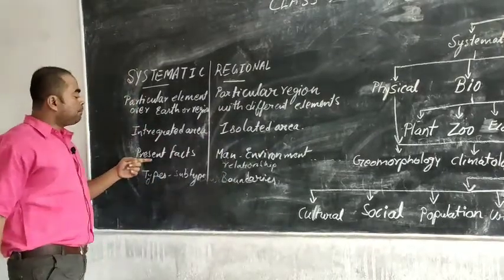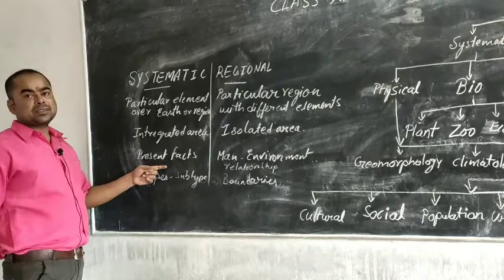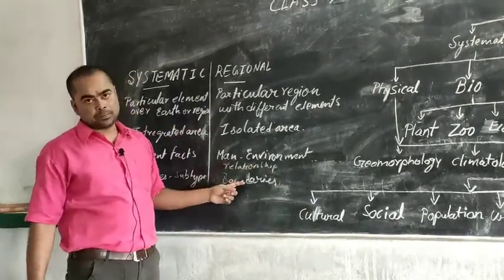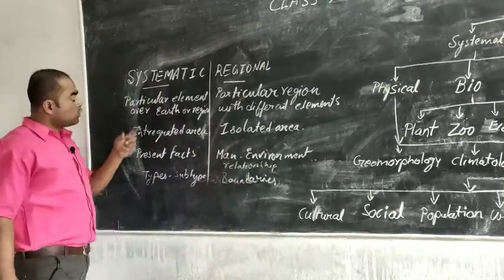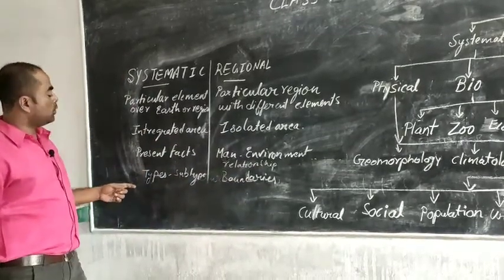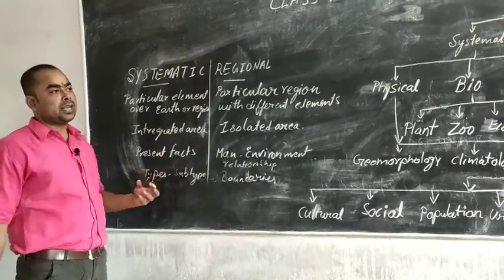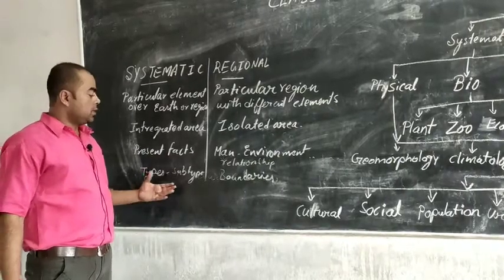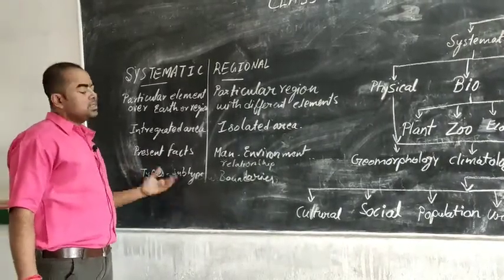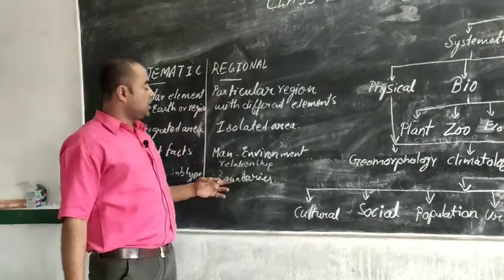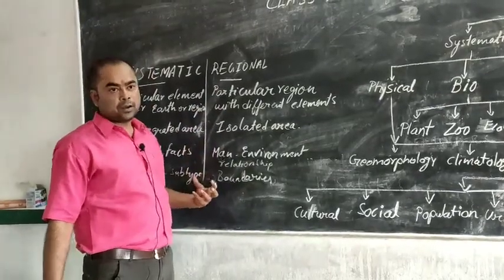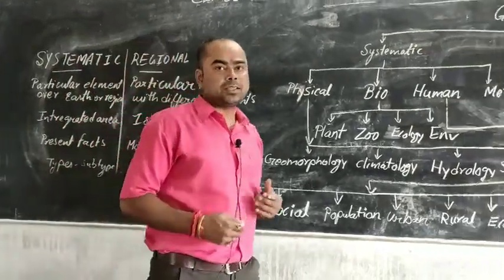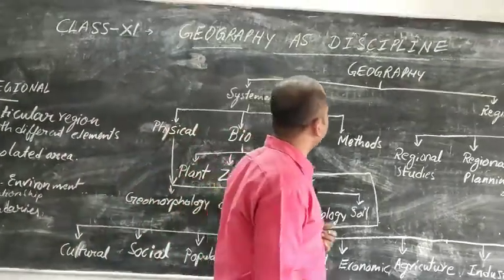Next, it deals with the present facts of the earth, and it deals with the relationship between man and environment. Next, systematic geography goes for types and subtypes of different elements, like rock, types of rock: sedimentary, metamorphic. So they are dealing with types and subtypes, but regional geography generally deals with the boundaries of a particular region. Let's discuss it more.